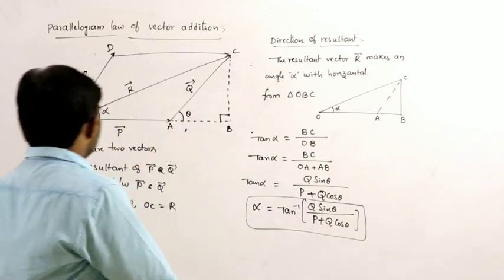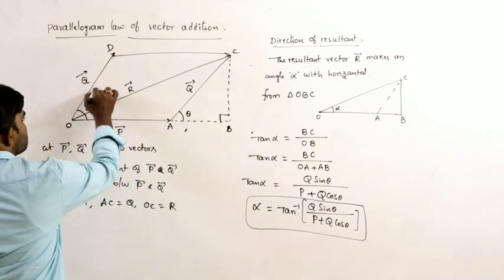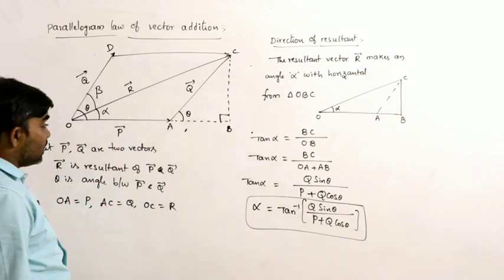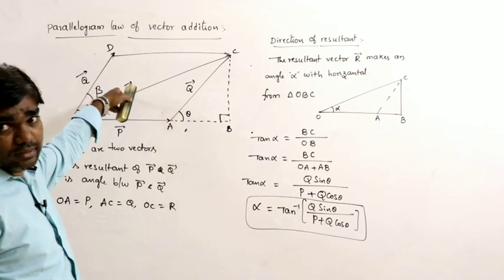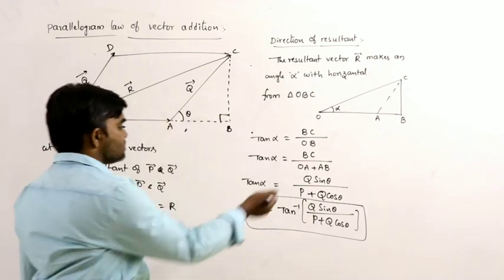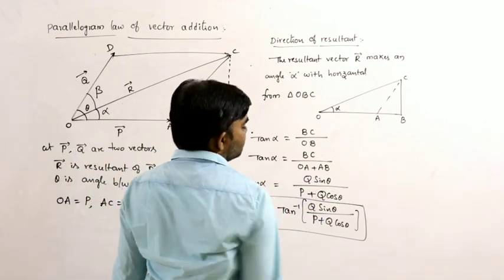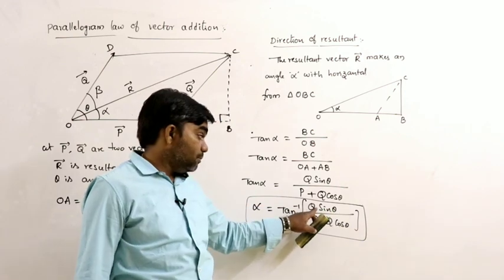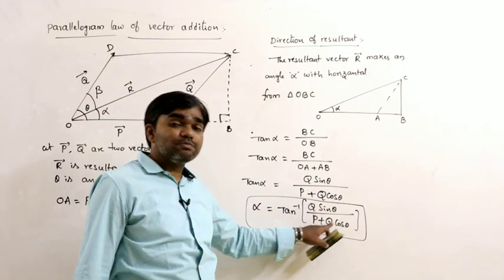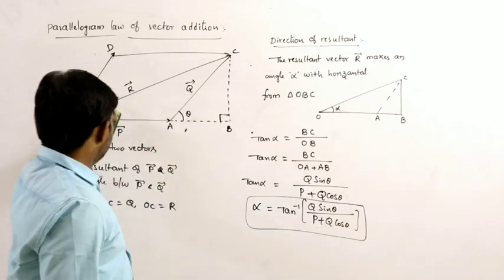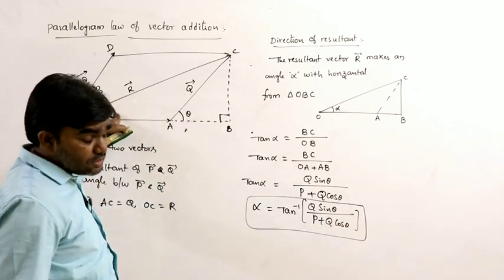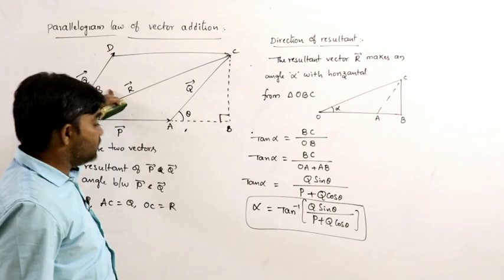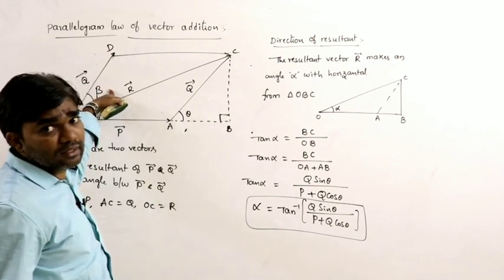For example, if it makes an angle beta with the y-axis, and alpha with the horizontal, then tan beta can be written as P sin theta by Q plus P cos theta. If alpha is the angle with the horizontal, and if it is beta, how can you write tan beta?